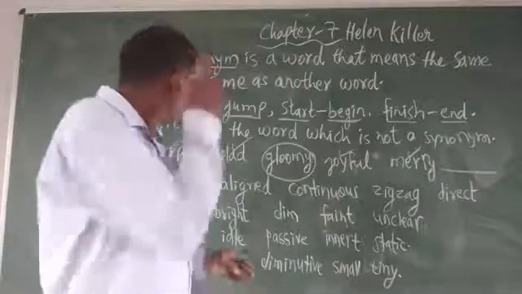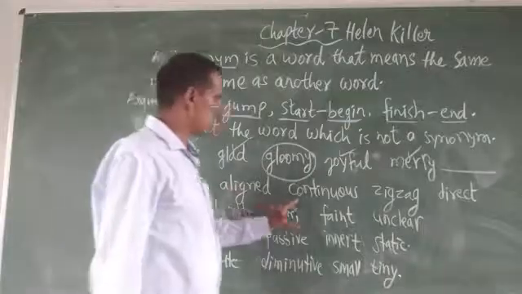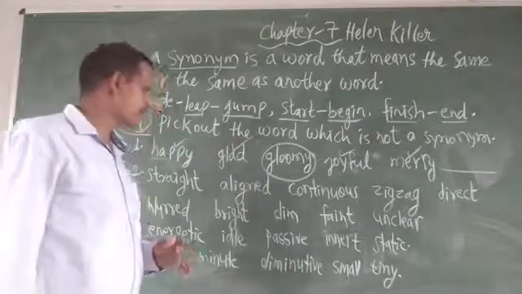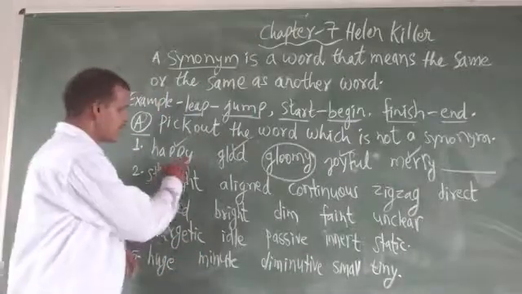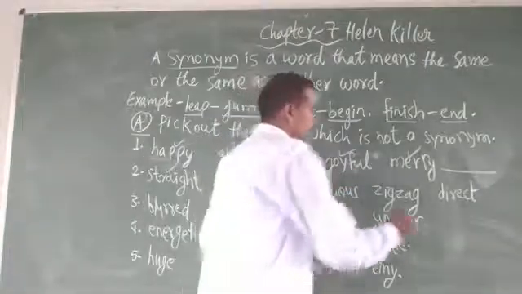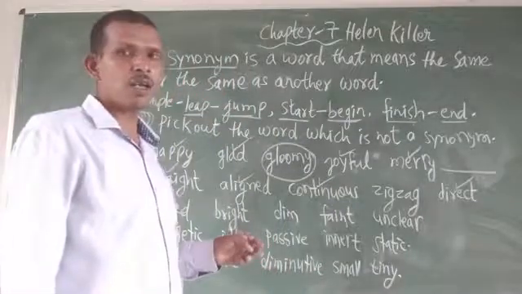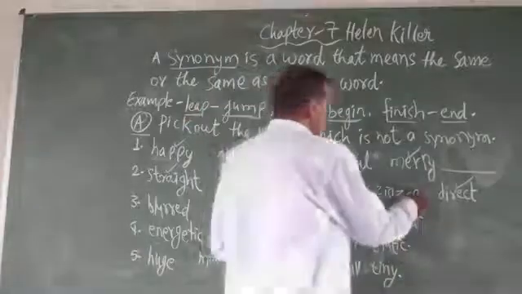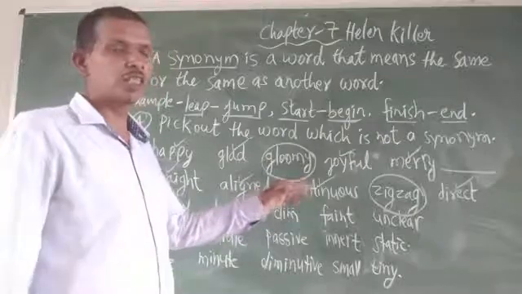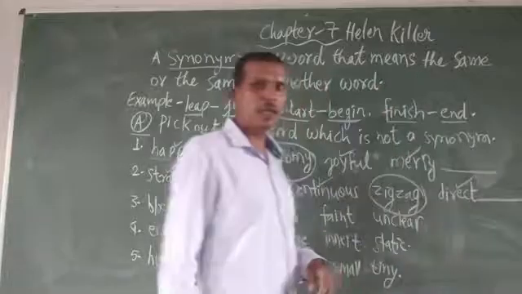Got it? Now the second line, straight, aligned, continuous, zigzag, direct. In this word, straight, right, aligned the same meaning, continuous is same meaning, and direct is also same meaning. What is different? Not synonym. Not synonym is zigzag. Okay. We have to put out zigzag. Okay. And write it here.